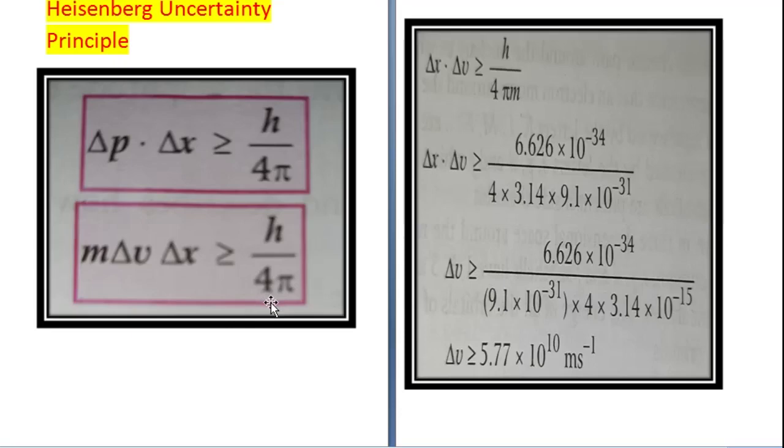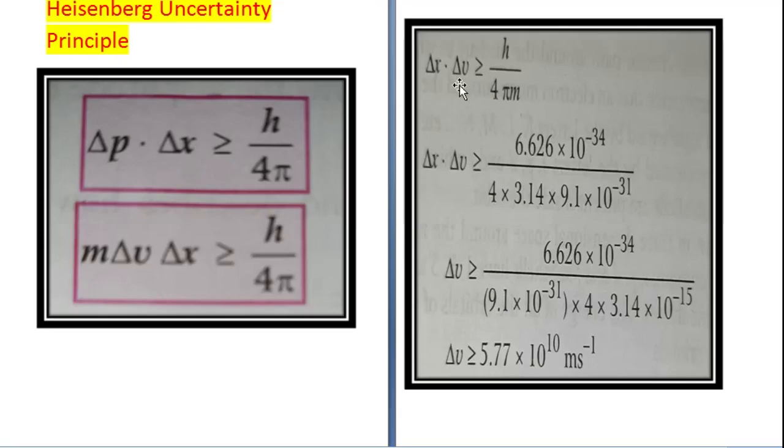What is changing is only velocity. So m delta v delta x is greater than or equal to h upon 4 pi, where delta x is the uncertainty in the position of the particle, delta p is the uncertainty in momentum of the particle, delta v is the uncertainty in velocity of the particle, and m is the mass of the particle.